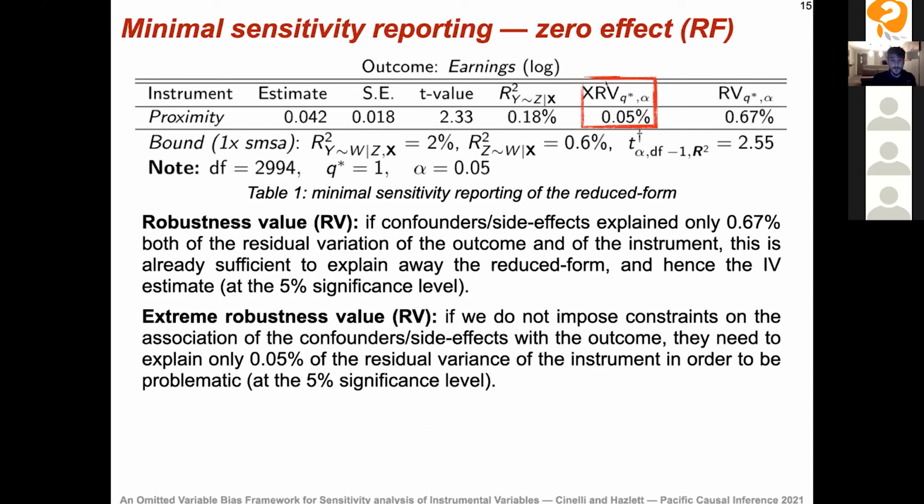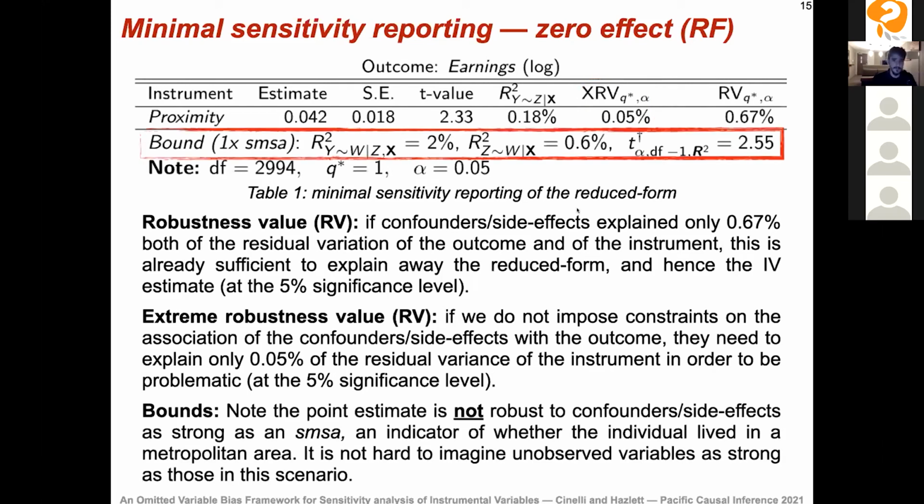But now comes a hard question. Are these numbers big or small? Sometimes it's hard to judge. So to help the researcher put this number in context, we provide here the bound on the strength of W if it were as strong as one observed covariate we have, which is a regional indicator of whether the individual lived in a metropolitan area. So if W were as strong as this SMSA metropolitan area dummy, then it could explain 2% of the outcome, and it could explain 0.6% of the instrument. So this implies an OVB adjusted critical value of 2.55.